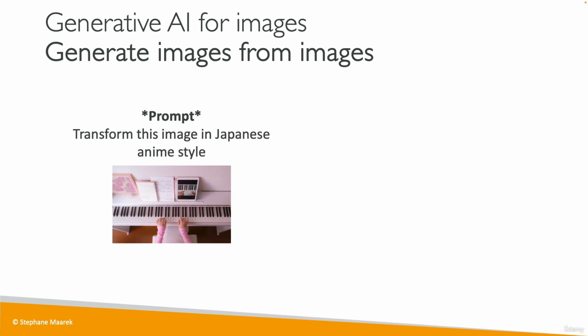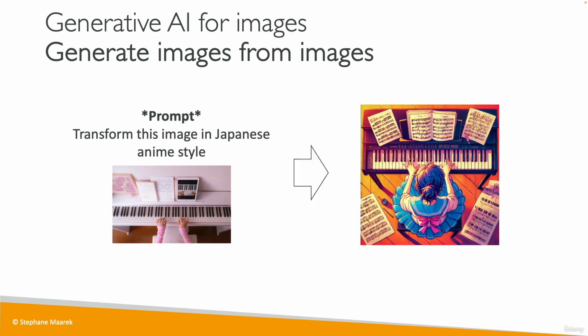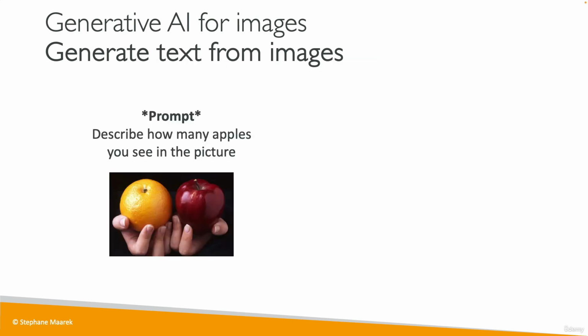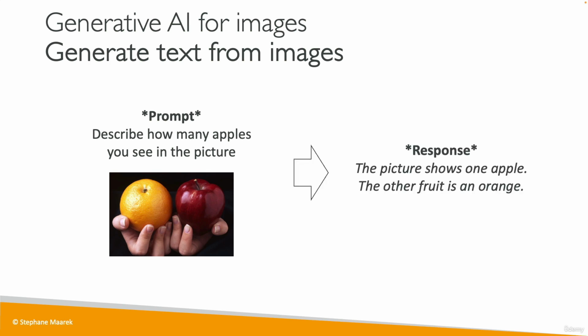So here we give an image of someone playing piano, and we're saying transform this image in a Japanese anime style, and the outcome image is going to be something similar, but now it looks like it comes out of a manga. And then we can also generate text from images. So we give it a prompt and say, how many apples do you see in the picture? And we give it a picture with one orange and an apple. And then the Gen AI is going to look at the image and say, well, the picture shows one apple and the other fruit is an orange.